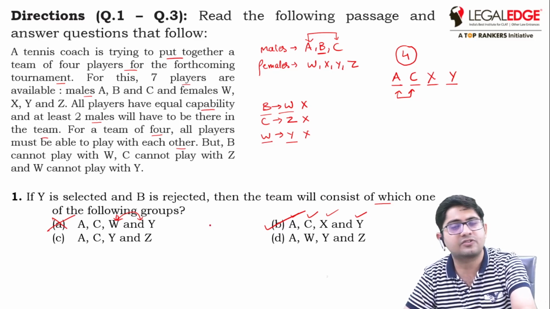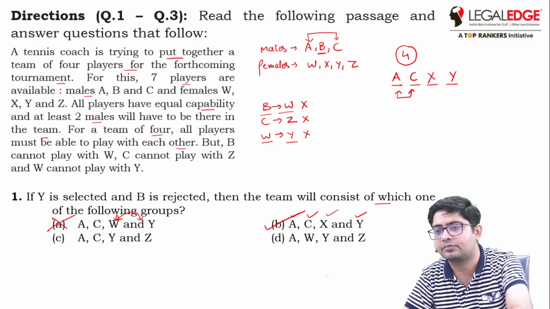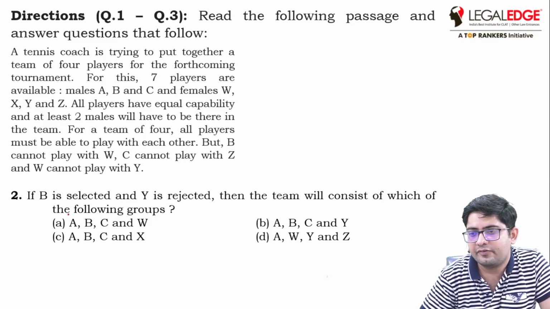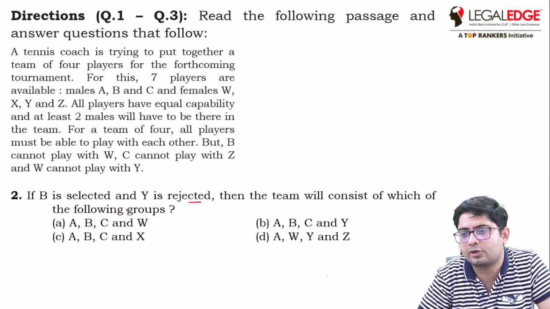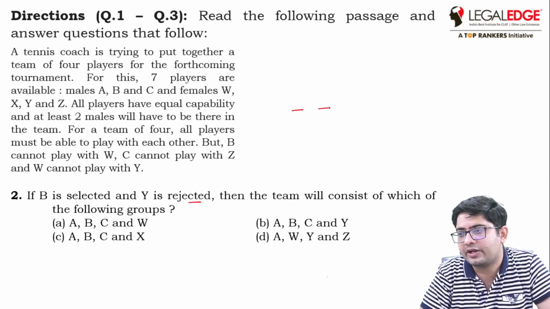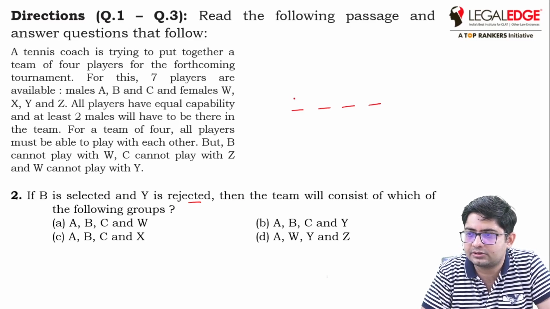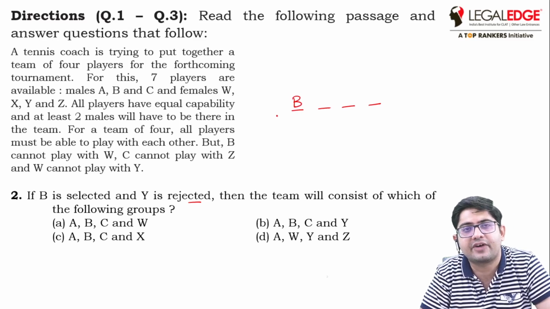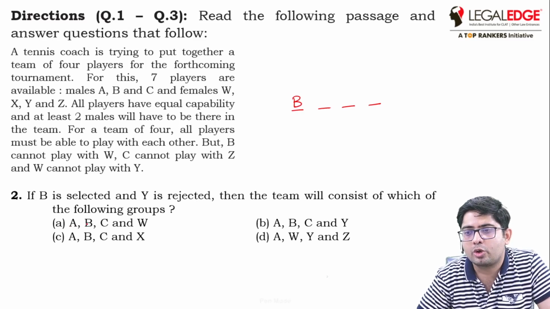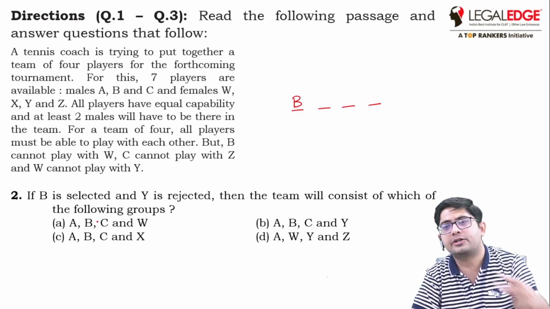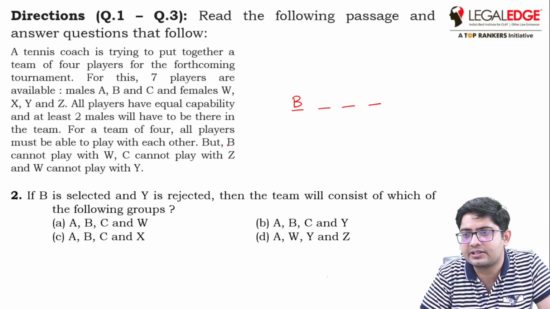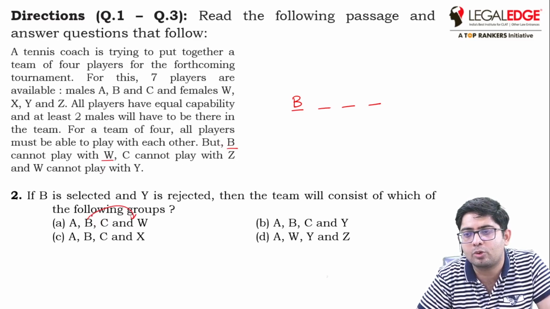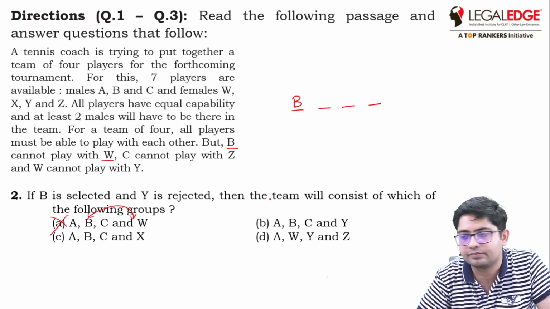Okay, now let's look at the next question. If B is selected and Y is rejected, then the team will consist of which of the following groups? We have to form the team of 4 players. A, B, C can be in the team because there should be at least 2 males, so 3 males is okay. But we have to maintain the condition that B cannot play with W. Here B and W are together, so that is incorrect.